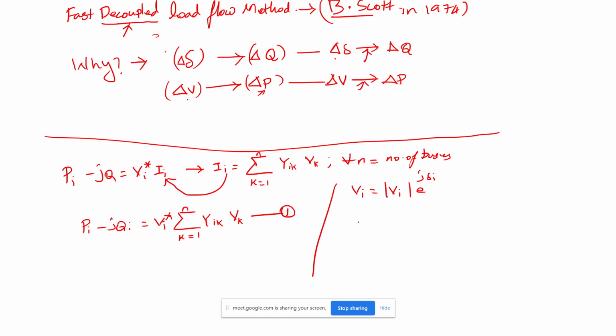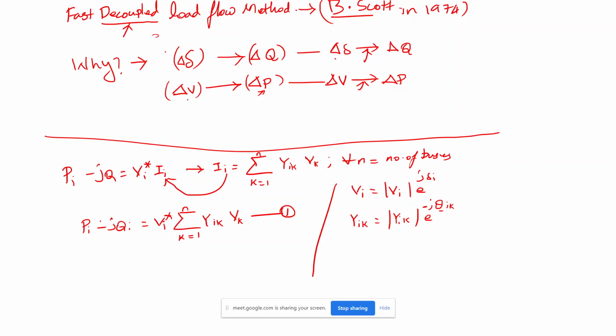Also we know that Yik in polar form is Yik e power minus j theta ik. The theta value always comes in the imaginary part, so it is minus here, but it is not minus for the voltage. Admittance gets the minus, that's all. So we have these values in polar form.